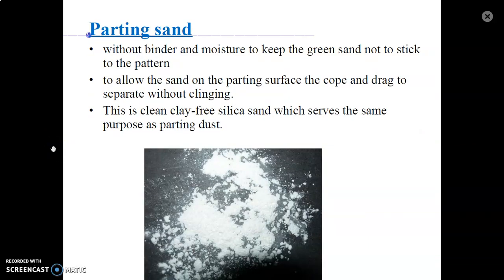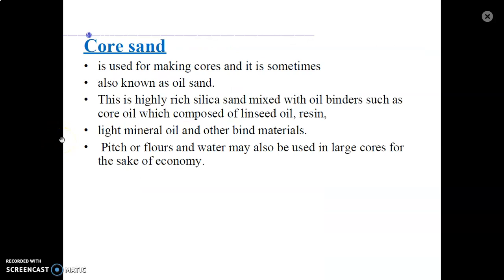Parting sand, without binder or moisture, is used to keep the green sand from sticking to the pattern. So it is used to separate the cope and drag, or we can say the upper part and lower part. It allows the sand on the parting surface, the cope and the drag, to separate without cleaning. This is clean, clay-free silica sand which serves the same purpose as the parting dust.